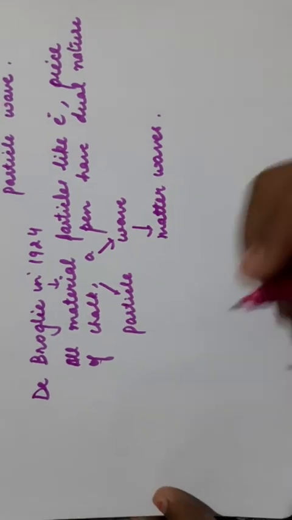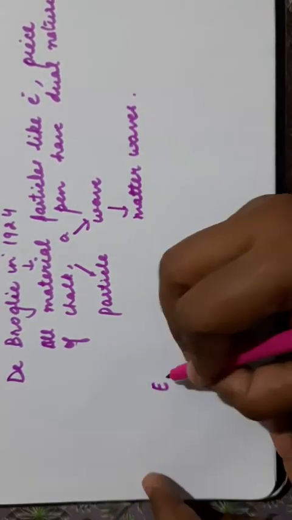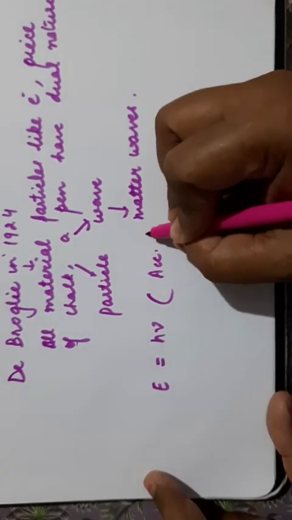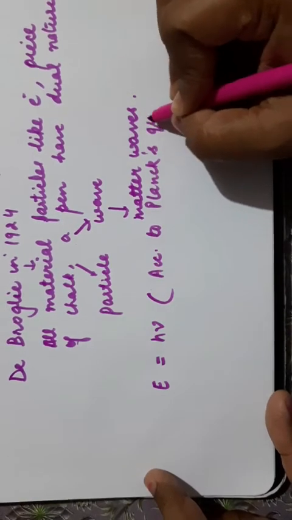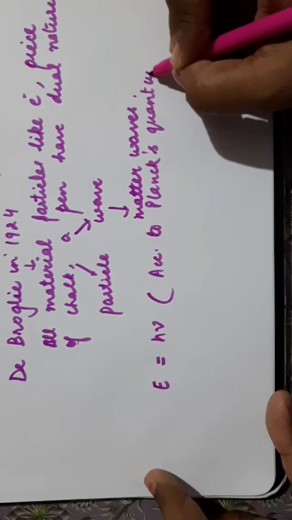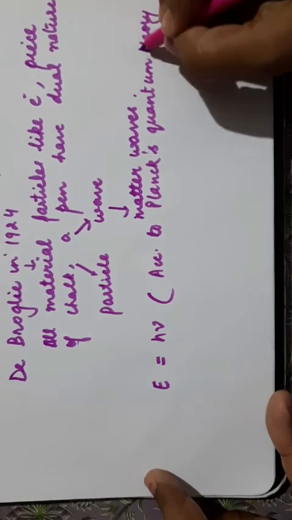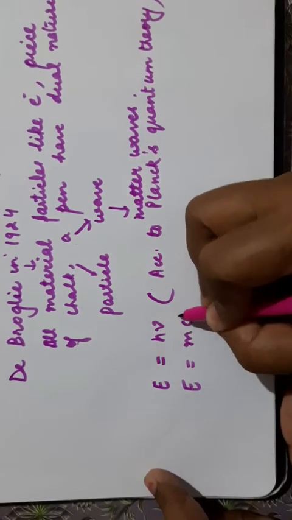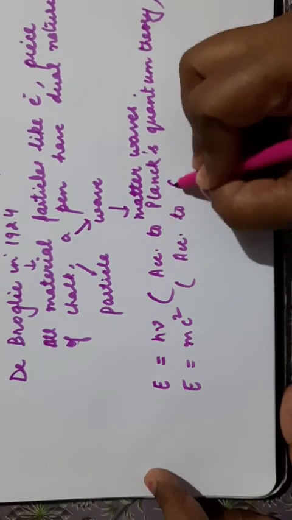Now how did he calculate it? According to Planck's quantum theory, E is equal to h nu. The energy of the radiation is directly proportional to the frequency of the radiation. According to Einstein's equation, E is equal to mc square.